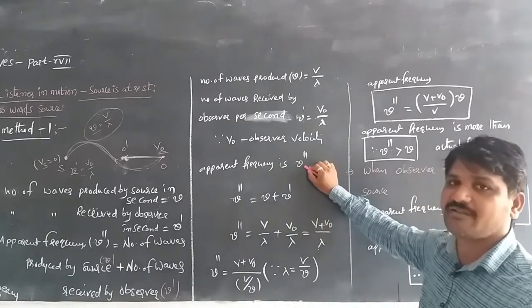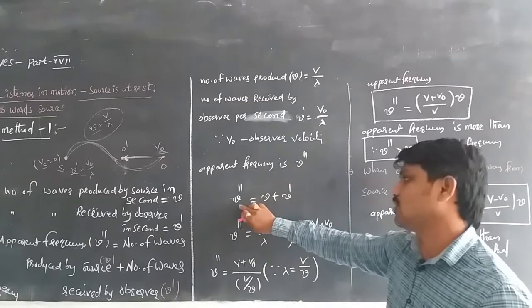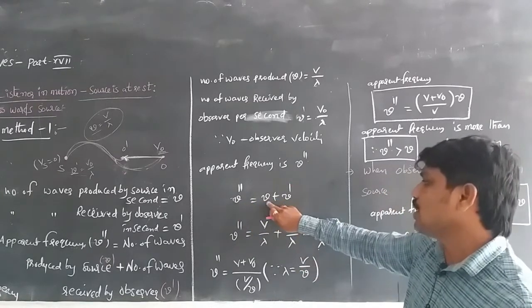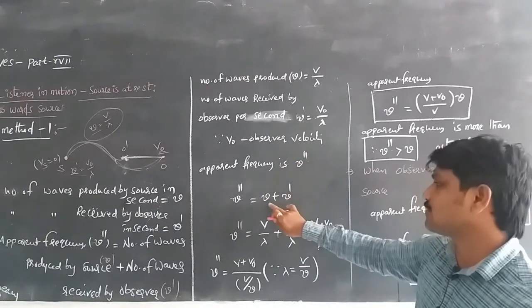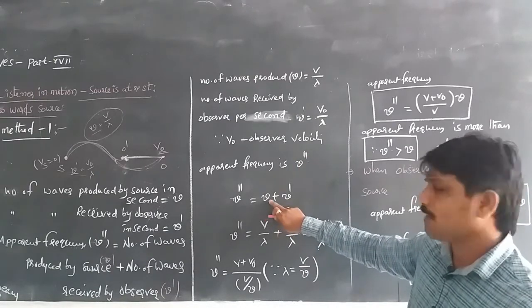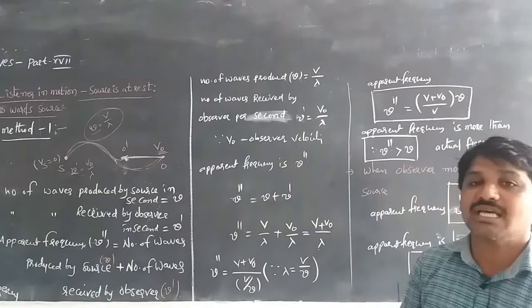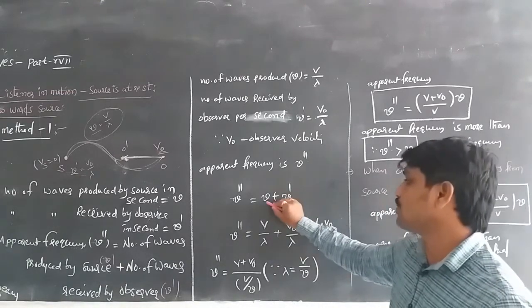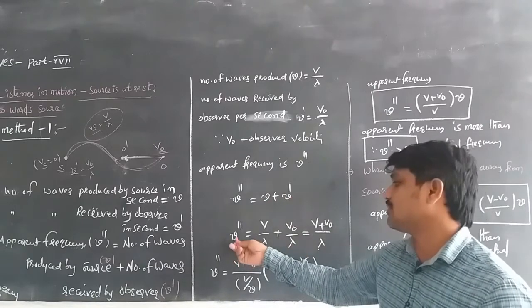The apparent frequency nu double dash is equal to nu plus nu dash, where nu is the number of waves produced by the source and nu dash is the number of waves received by the observer.